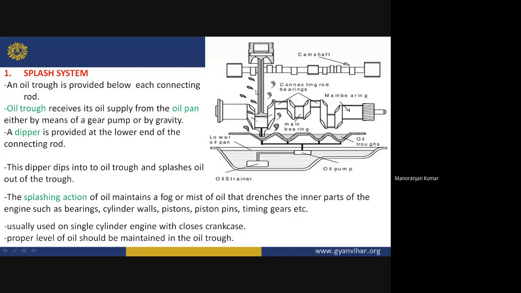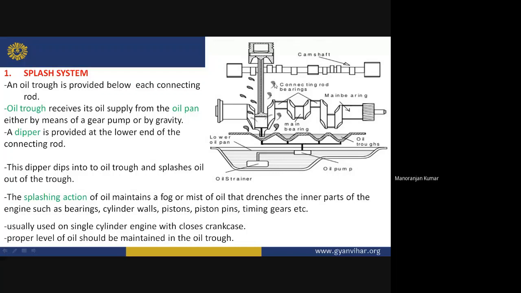That drenches the inner parts of the engine, such as bearing, cylinder valve, piston pin, timing gear, etc. So due to the splashing action of the oil by this dipper, all the components of this engine will be lubricated.